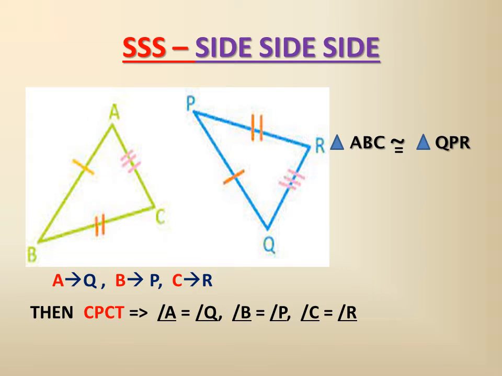The corresponding angles will be equal to the other corresponding angles of the other congruent triangle. The corresponding angles will be equal between the two triangles. So angle A will be equal to angle Q, not angle P, because A will coincide with vertex Q. Similarly, B with P and C with R. Angle C will be equal to angle R.